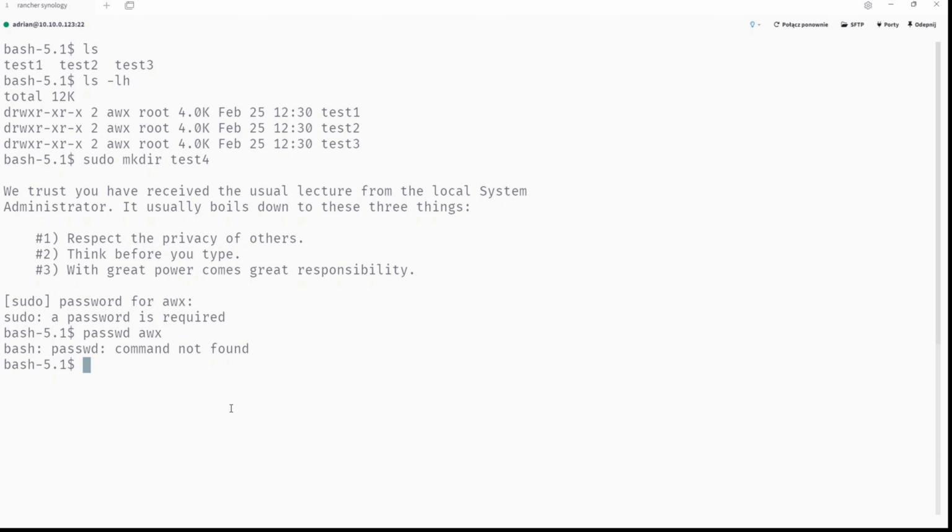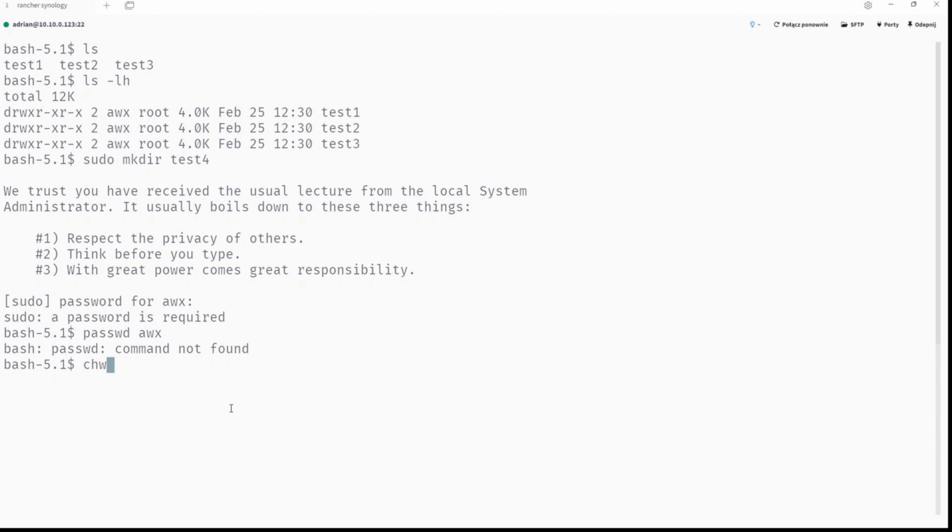So there is no special permission for the passwd command. And by the way, you cannot change your own password for security reasons, and I described it in my tutorial. So that's how it works.